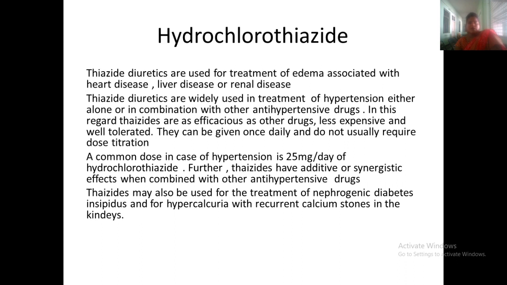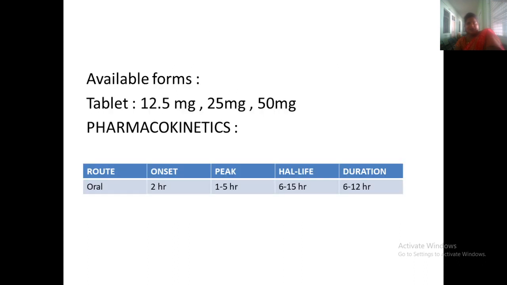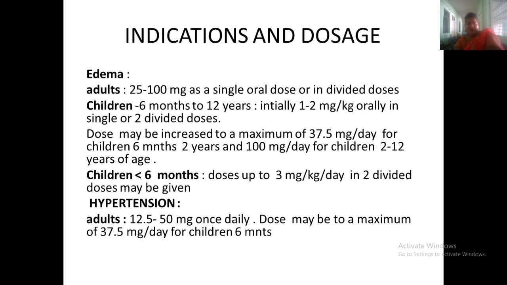A very common dose in case of hypertension is 25 mg per day of hydrochlorothiazide. Further, thiazides have an additive and synergistic effect when combined with other antihypertensive drugs. Thiazides may be used for the treatment of nephrogenic diabetes insipidus, hypercalciuria and recurrent calcium stones in the kidney. It is available in 12.5 mg, 25 mg and 50 mg.